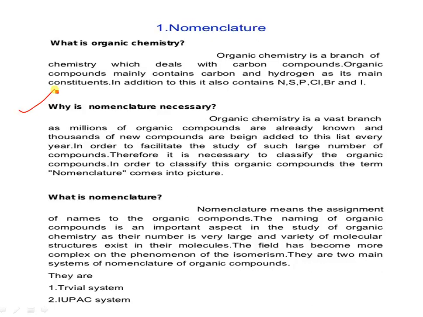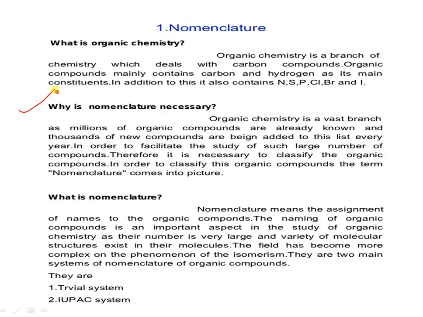So what is meant by nomenclature? Nomenclature means the assignment of names to organic compounds. The naming of organic compounds is an important aspect in the study of this chemistry. A very large variety of molecular structures exist, and the field has become more complex due to the phenomenon of isomerism.